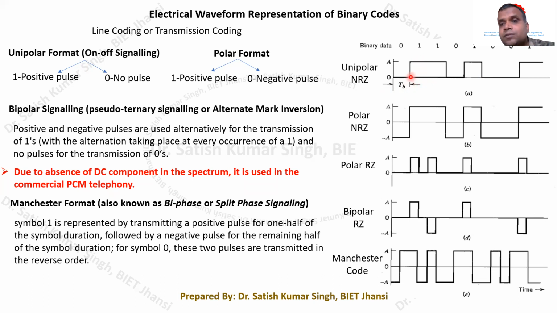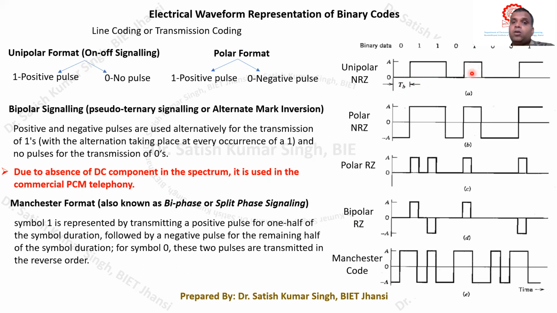So here you can see the width of each pulse. What is the width of this pulse? It is equal to TB. Okay, the width of this particular pulse for binary bit equal to 1 is equal to TB, which is our bit duration.